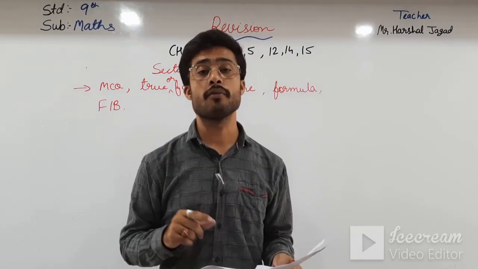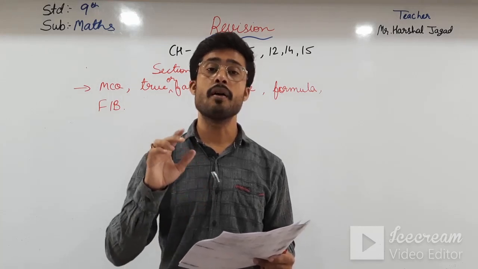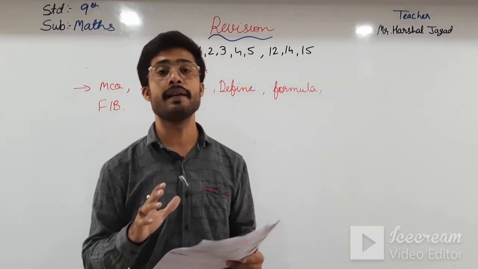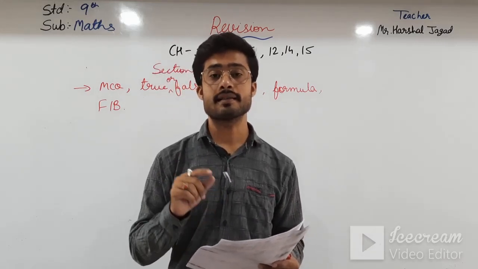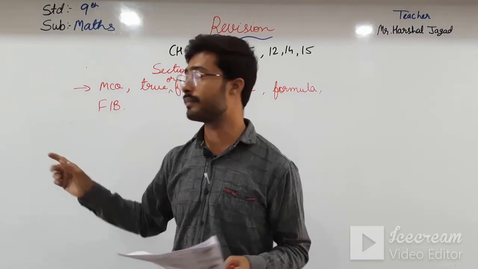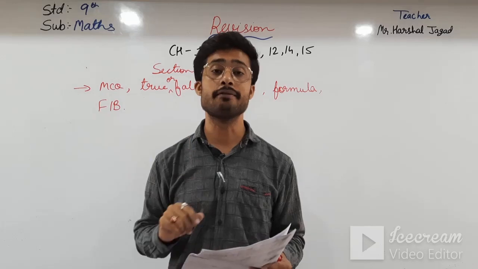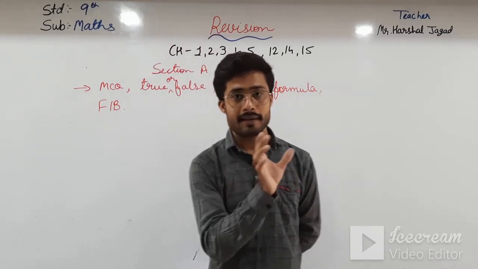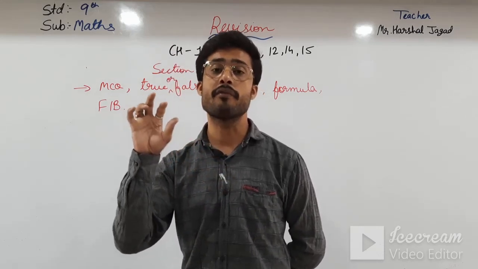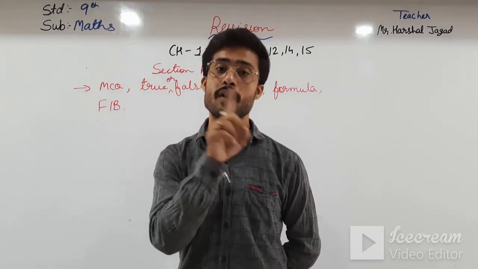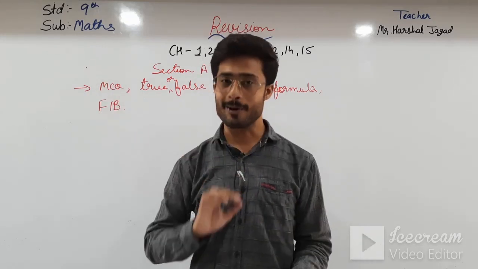In that you have to find P prime, probability. This is from the chapter on probability, chapter number 15. The last sum, fill in the blanks, is from probability. You have to find P of the P prime event. Meaning, if P of A is given as some value, then you have to find P prime of A. You know that 1 minus P of A is the answer. Okay, I will not tell you the value, students.